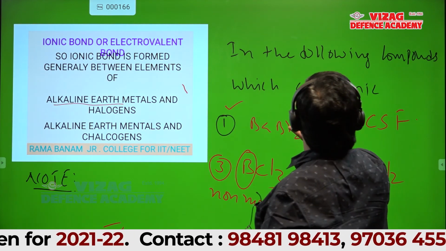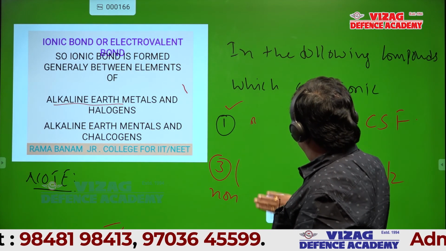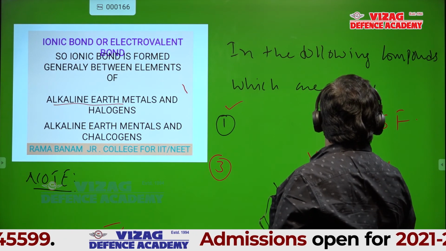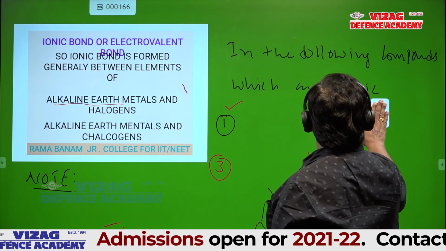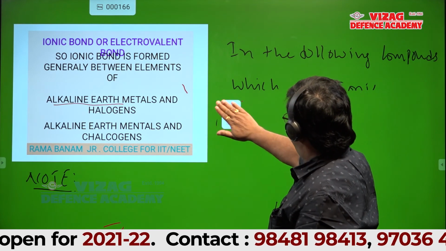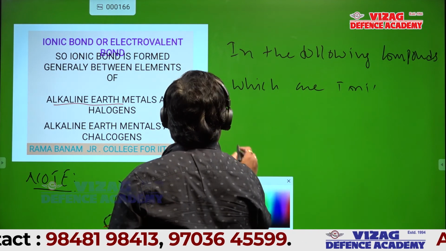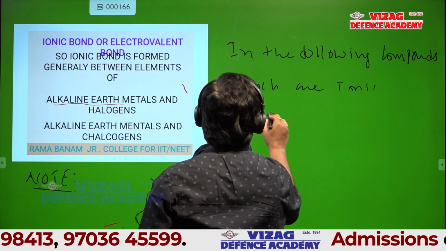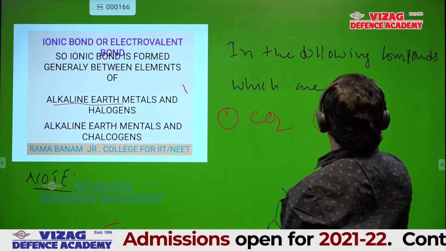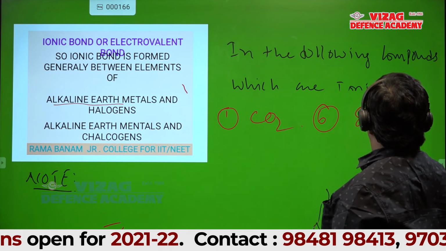Same question, I'll change the options. In the following compounds, which are ionic? First option, CO2. Second one, SiCl4.